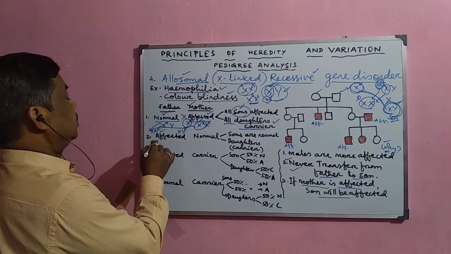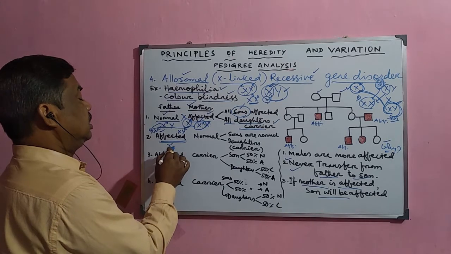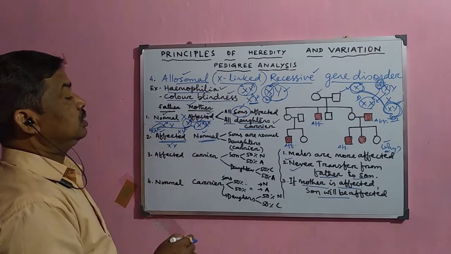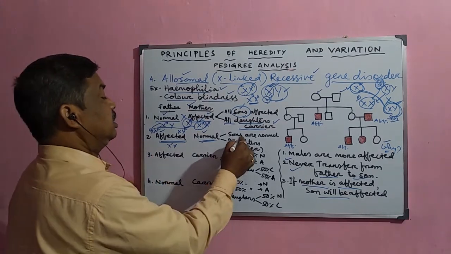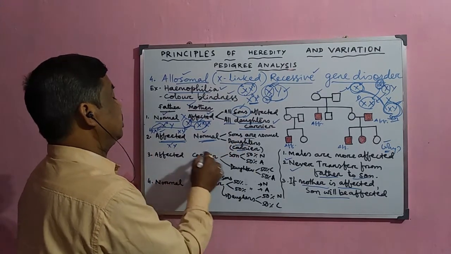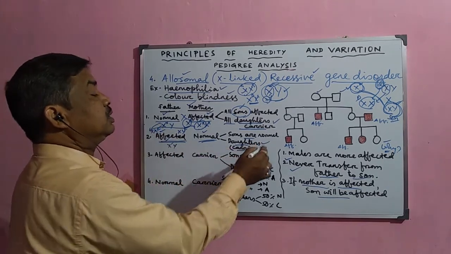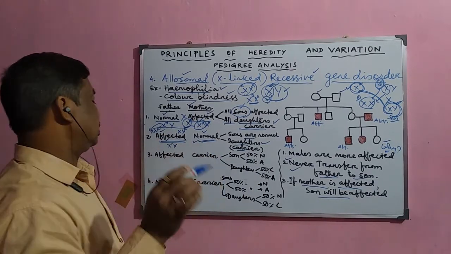Now, if the father is affected, having the affected X gene and Y, and the mother is normal, then what happens? The sons will never be affected, and the daughters get one X chromosome from the father. So 50% of daughters will be carriers and 50% of daughters will be normal.